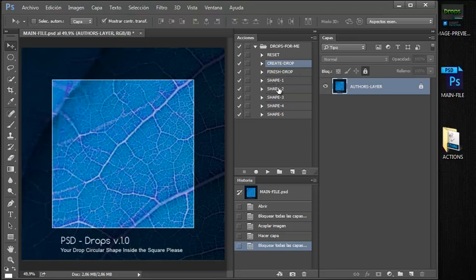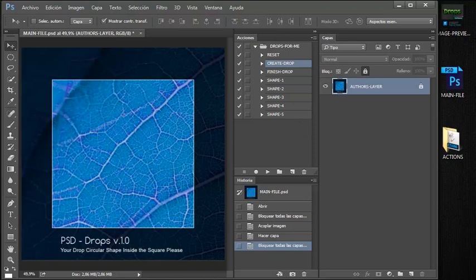And shape 1, 2, 3, 4, and 5 are custom shapes that I offer to you so you can have an idea of how you can shape your drop. But it's better if you shape your drops manually.